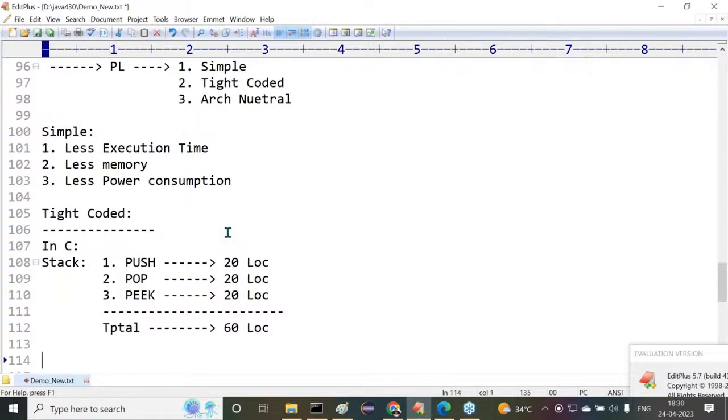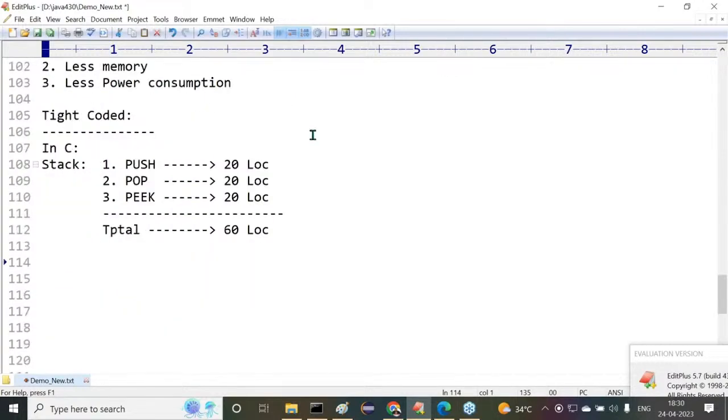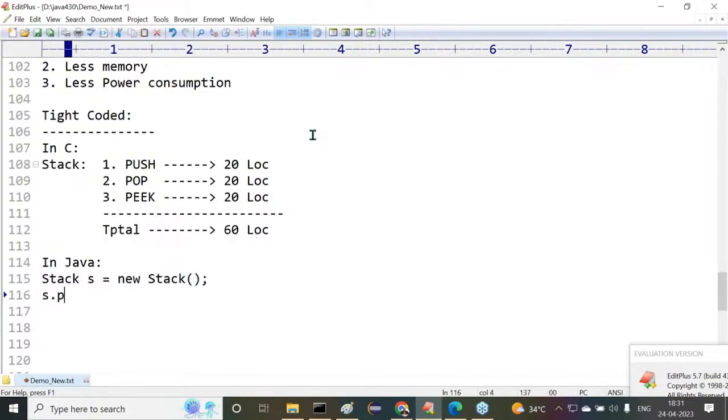Understand it, no? Same stack operations in Java. Observe carefully. In Java, stack S is equal to new Stack, a predefined class. S dot push, my push operation is completed.